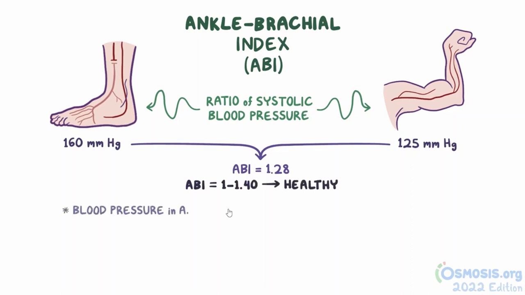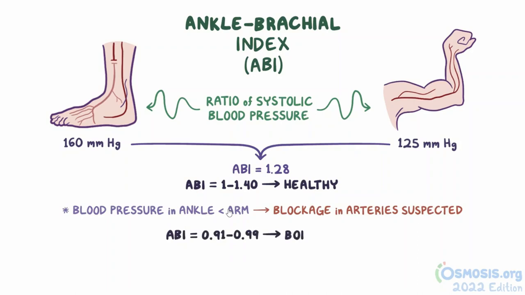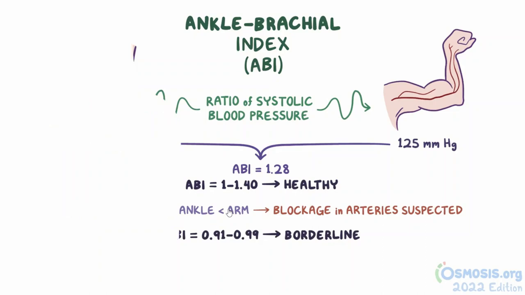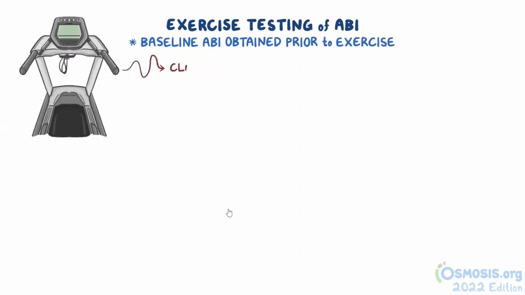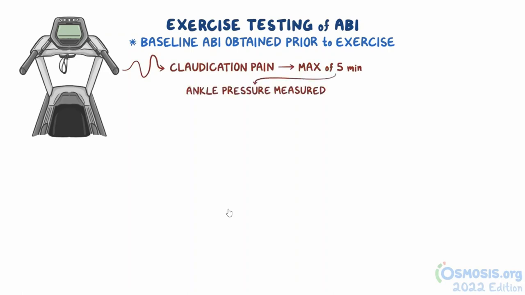Now, if blood pressure values in the ankle are lower than those in the arm, a blockage in the arteries that provide blood from the heart to the ankle is suspected. ABI range values of 0.91 to 0.99 are borderline. Individuals with suspected peripheral vascular disease with normal or borderline ABIs can undergo exercise testing of ABI. This is when baseline ABI is measured prior to exercise, and then the individual exercises, usually on a treadmill at a constant speed, until claudication pain occurs for a maximum of 5 minutes. Then, the ankle pressure is measured again. A decrease in ABI of 15 to 20% is considered diagnostic for peripheral vascular disease.